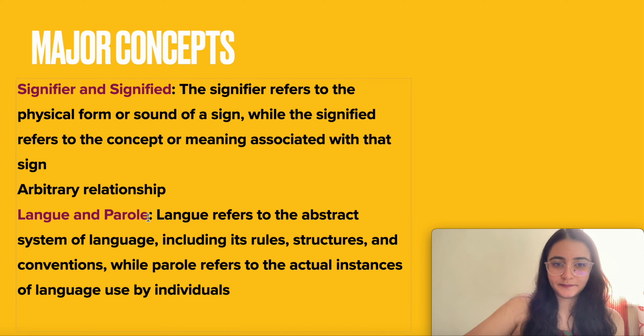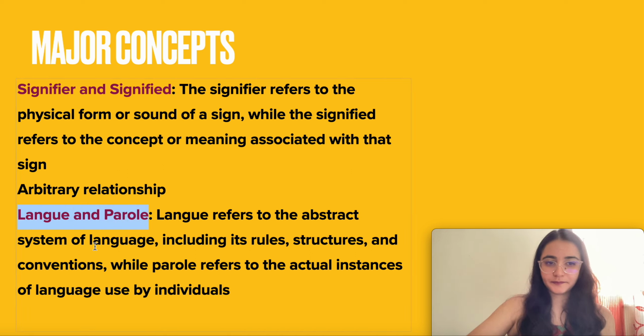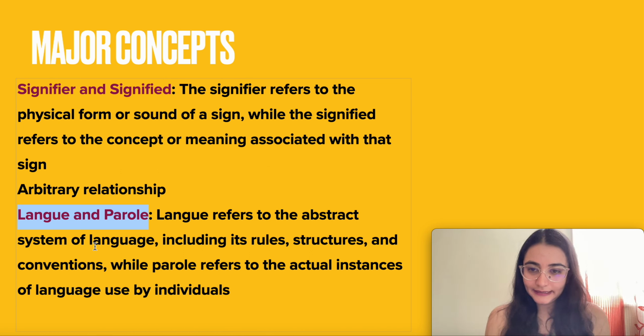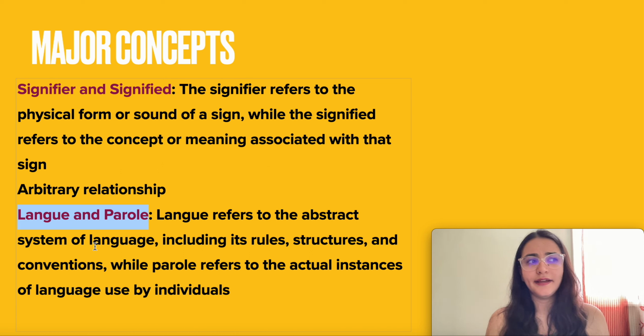This one, langue and parole. What is langue and what is parole? Langue refers to the abstract system of language. Basically, langue है आपके rules. जैसे एक language है, language के कुछ rules होते हैं, जैसे grammar, उसके rules होते हैं.